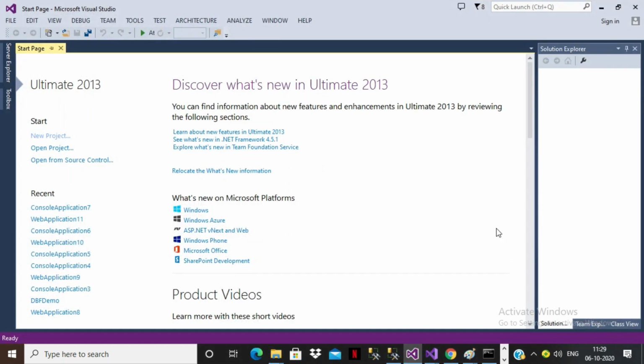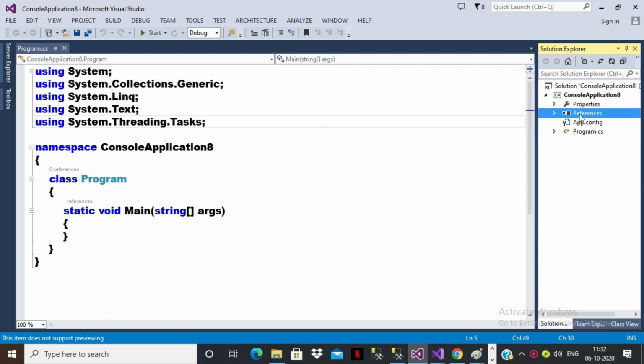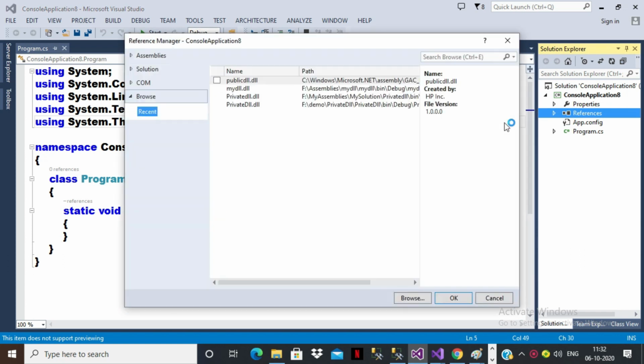Now, whenever you consume the public DLL, what will happen? Let us see. In order to consume the DLL, we have to add the references. Right click on references. My DLL is public DLL. Add reference. Now I will try to select the DLL file from the GAC location. Go to browse.